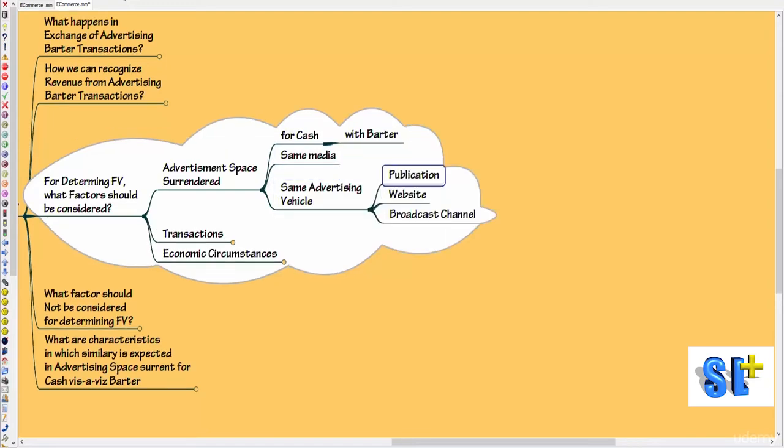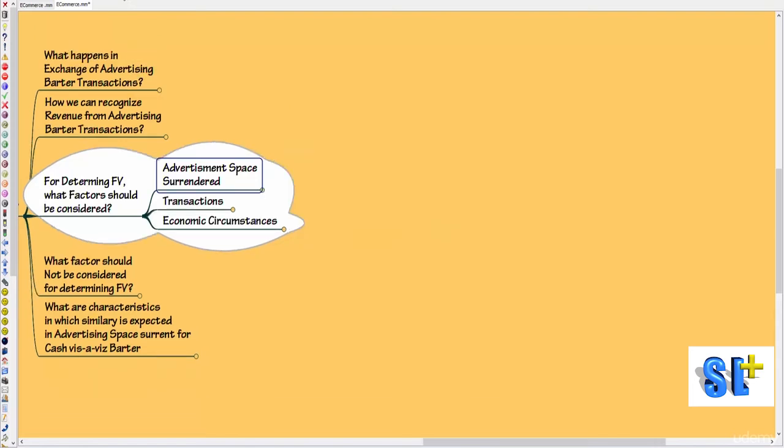The advertising vehicle can be a publication, website, or broadcast channel. So if you are trying to find the fair value, you should look at the advertisement space surrendered for barter against cash, in the same media, same advertising vehicle. So this is factor number one.